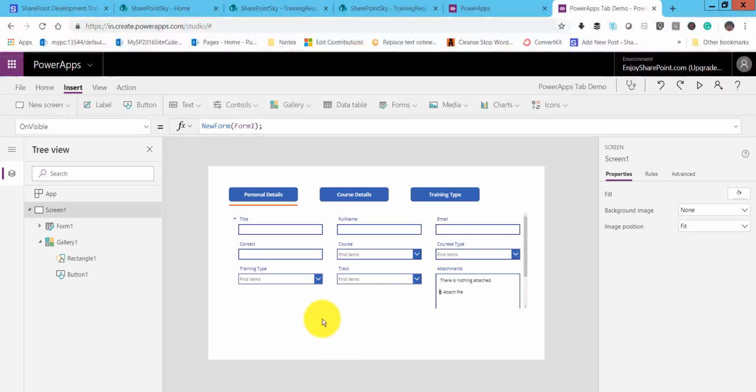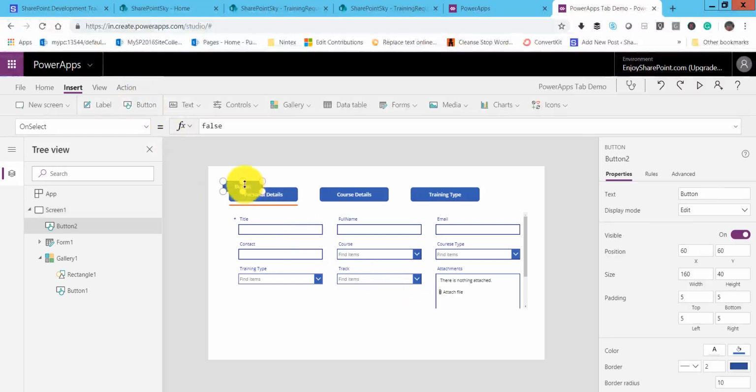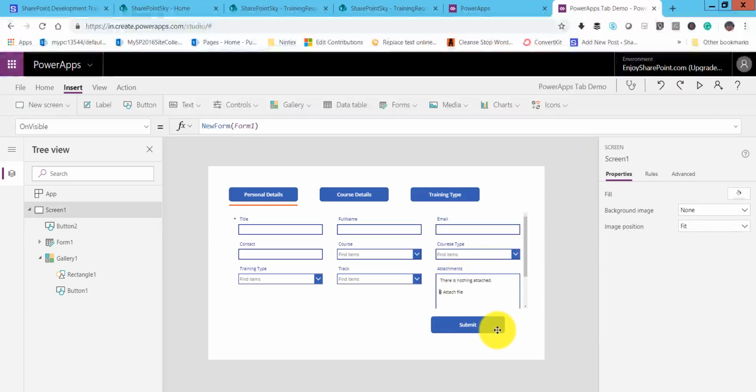Next what I'll do is we will add one button here. So we will take a button. So now on the screen, we will add a button. So click on this button. You can see here it is coming here. So I'll just take this button here. So this is the button. So we will change the text here. First of all, the text we will make it submit. And next, you can see here it is submit.